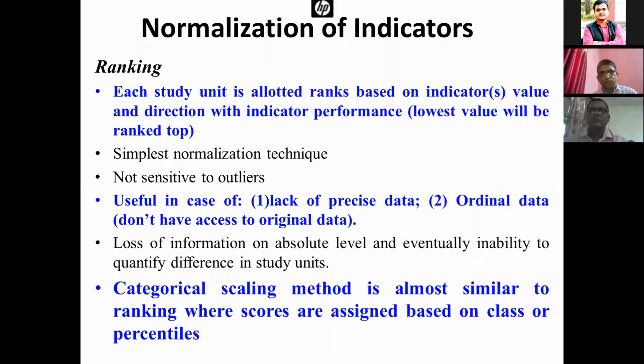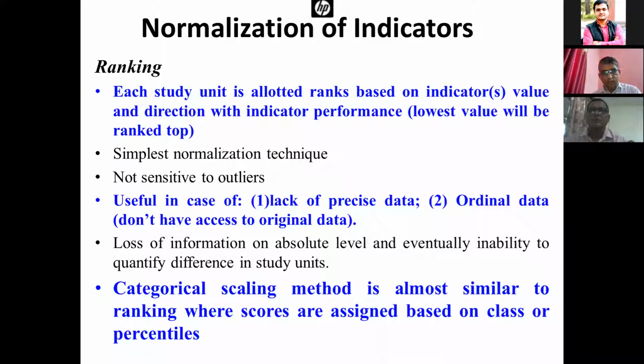The third method of normalization is ranking. In this method, we rank the states, districts or countries. Each study unit is allocated a rank based on the indicator value and its direction with respect to performance. The lowest value will be ranked top if the indicator has an inverse relationship. It's the simplest normalization technique. It doesn't need much data, we need only the ranking, and it is not sensitive to outliers because we have just ranked the phenomena being studied.